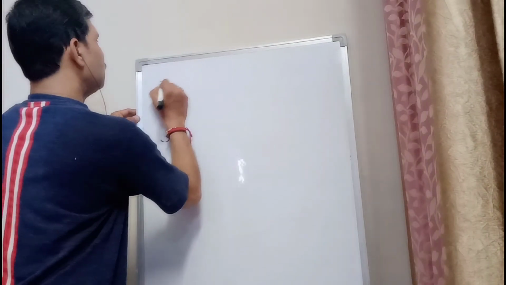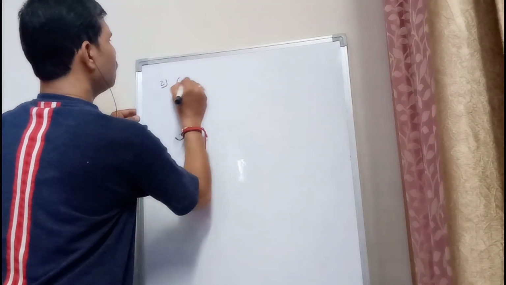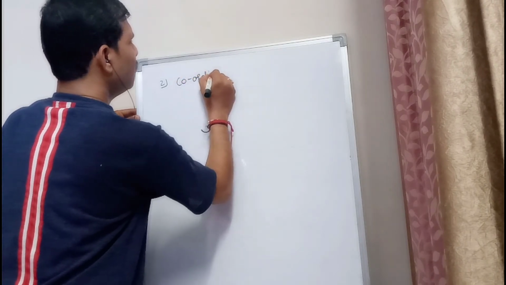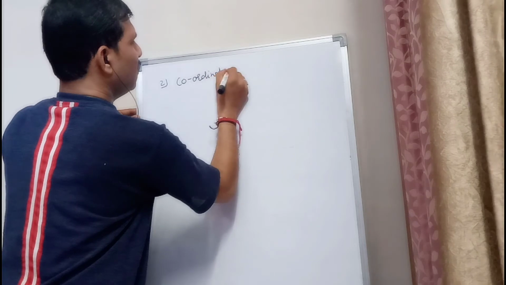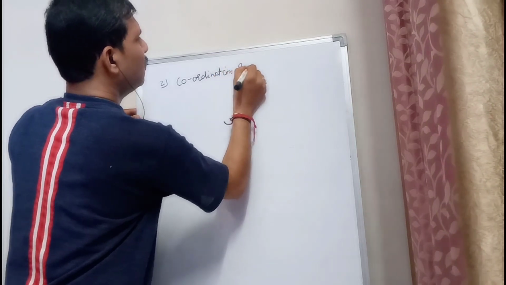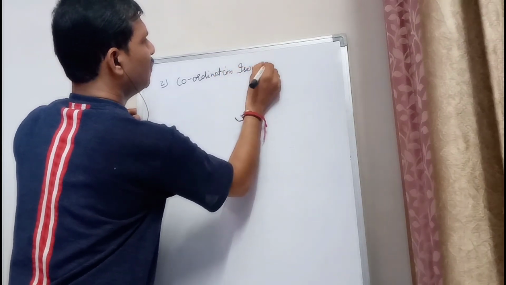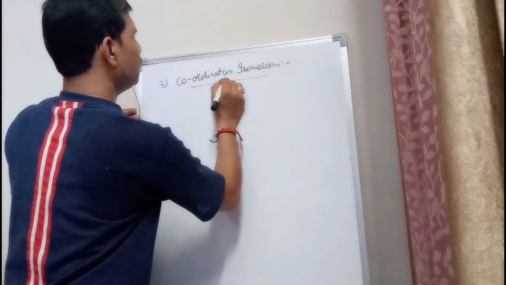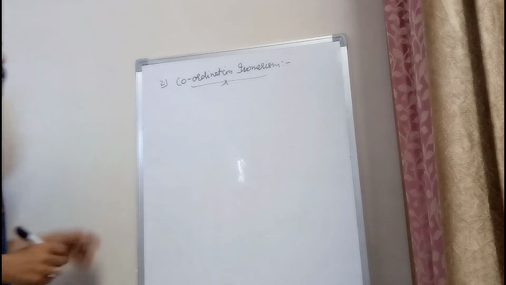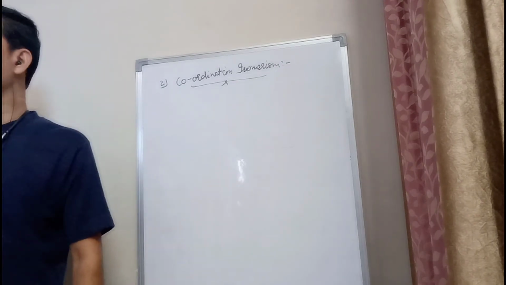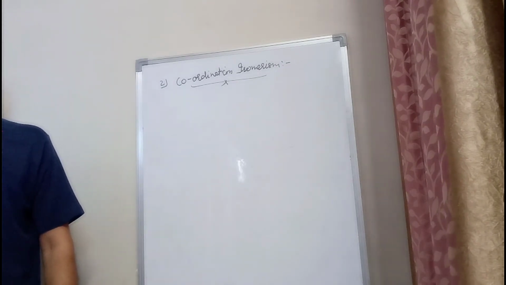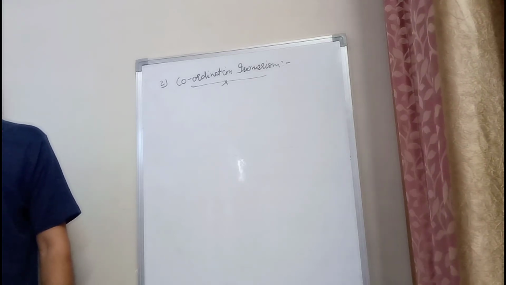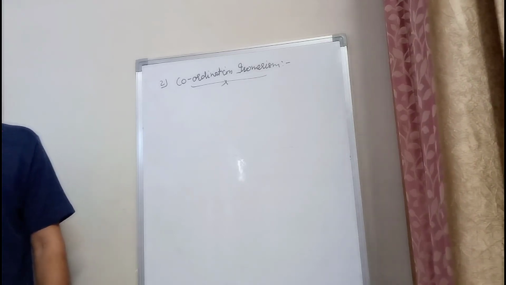Second type of isomerism is coordination isomerism. And in coordination isomerism, pay very good attention, children. In coordination isomerism, there is an exchange of ligands from the coordination entity to the ionization sphere and from the ionization sphere to the coordination entity. So between two different coordination entities, the exchange of ligands takes place. As a result of it,